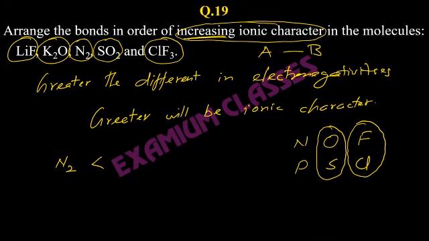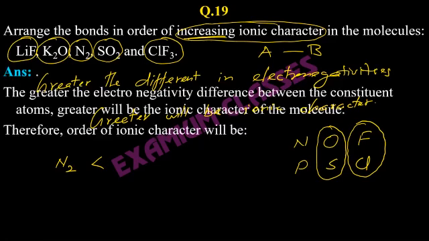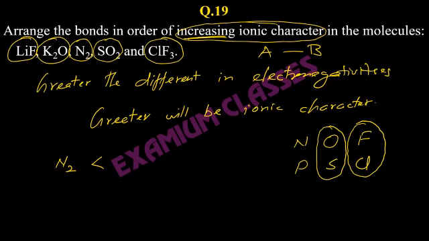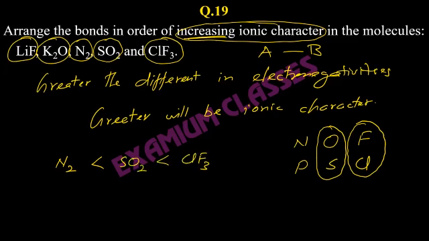So the difference in S and O is not that much as in Cl and F. So that's why SO2 will come first and ClF3 will be higher. So ClF3 will have higher ionic character as compared to SO2.